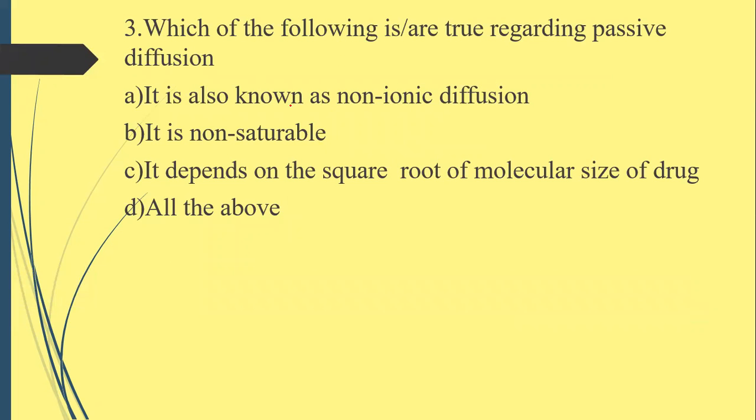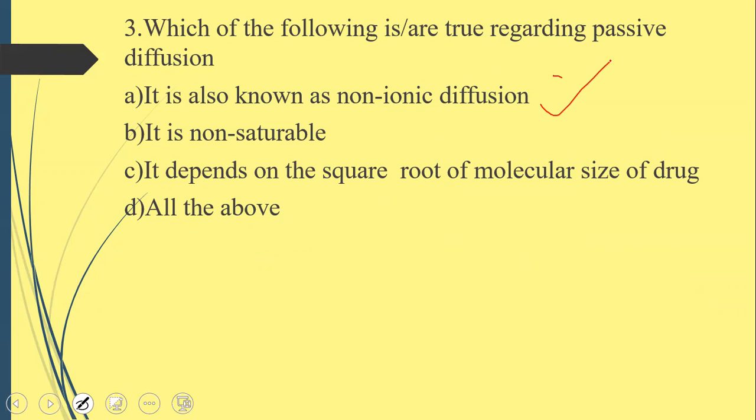Which of the following is or are true regarding passive diffusion? Option A, it is also known as non-ionic diffusion. Option B, it is non-saturable. Option C, depends on the square root of molecular size of drugs. Option D, all the above. So, in first question we have seen passive diffusion is otherwise known as non-ionic diffusion. So, this statement is true.